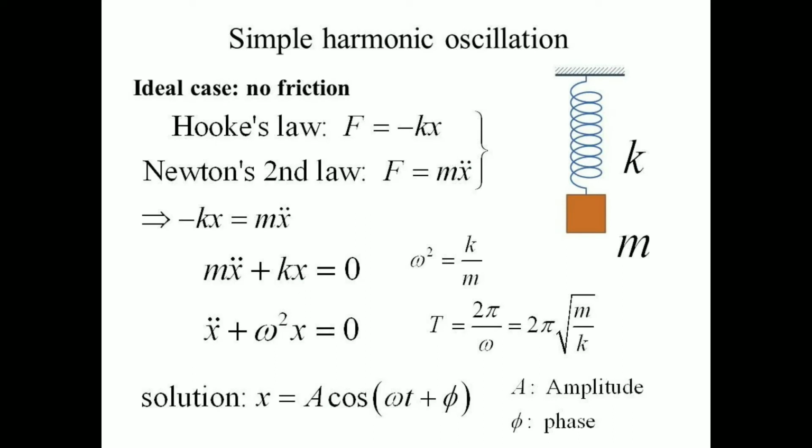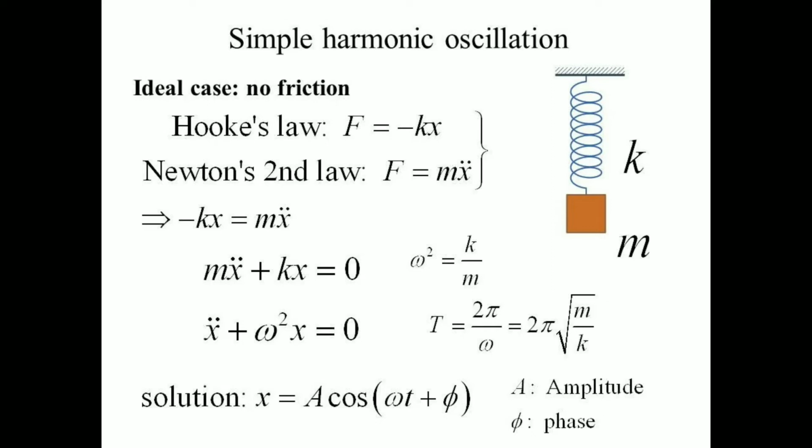Now see, suppose in the ideal case there is no friction in the string. Then according to Hooke's law, F is equal to minus kx, which I told you in the earlier slide: Hooke's law says force is directly proportional to displacement. F is proportional to x, and k is the proportionality constant, where the minus sign represents the opposite direction of force and displacement.